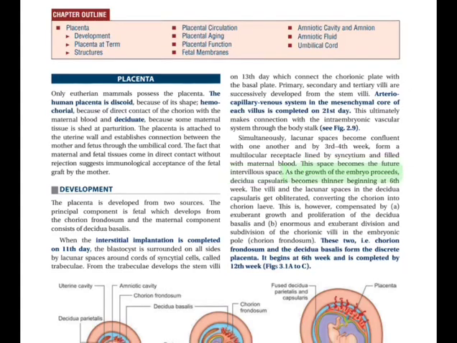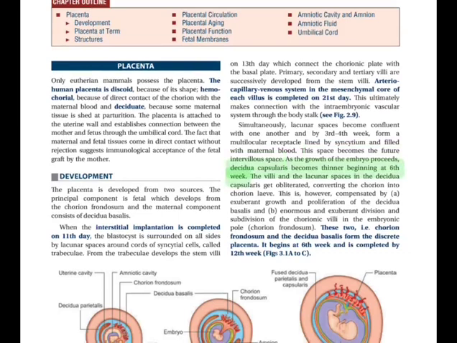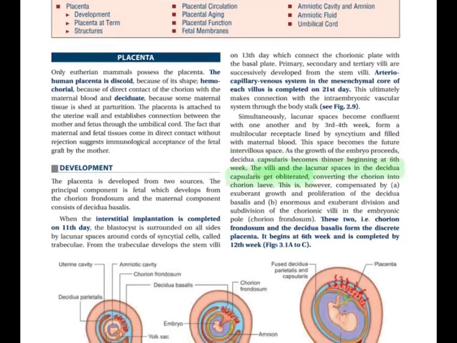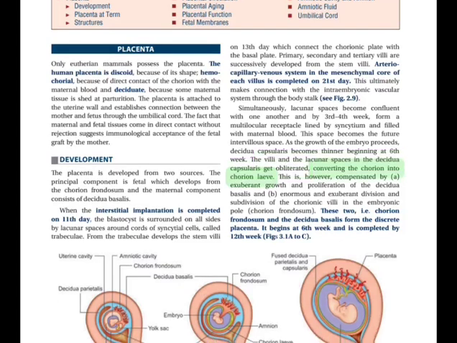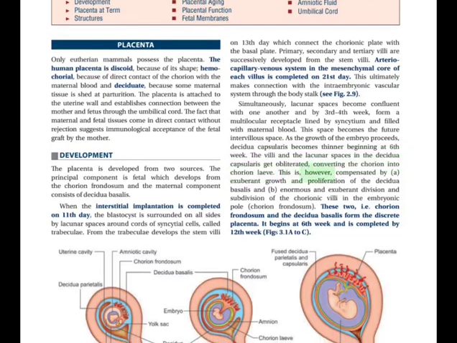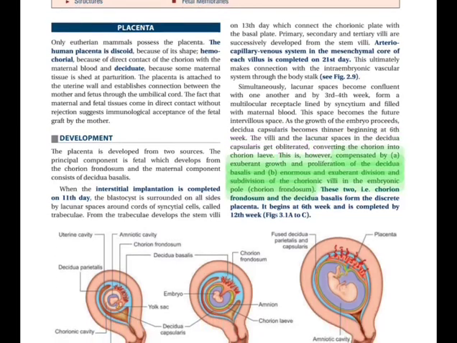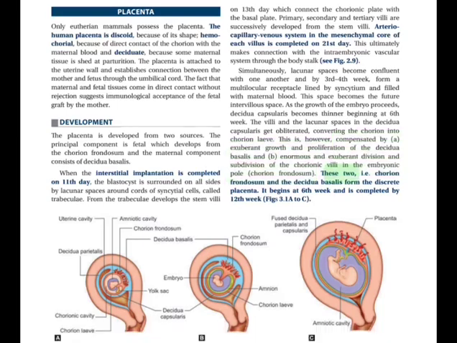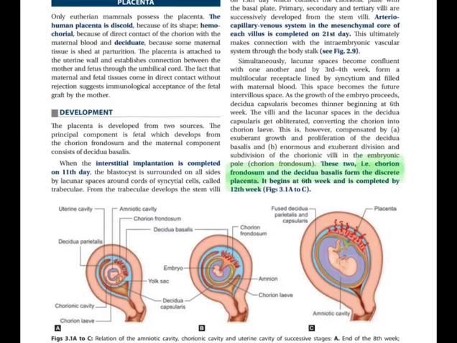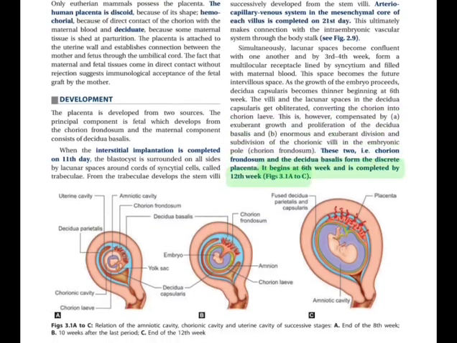As the growth of the embryo proceeds, the decidua capsularis becomes thinner beginning at the 6th week. The villi and the lacunar spaces in the decidua capsularis get obliterated, converting the chorion into chorion laeve. This is, however, compensated by: a. exuberant growth and proliferation of the decidua basalis, and b. enormous and exuberant division and subdivision of the chorionic villi in the embryonic pole, the chorion frondosum. Chorion frondosum and the decidua basalis form the discrete placenta. It begins at the 6th week and is completed by the 12th week, Figs 3.1a to c.